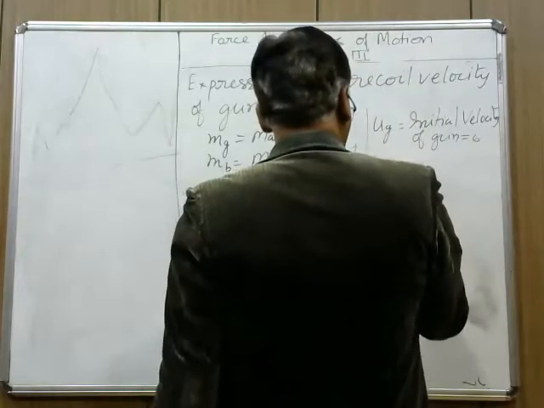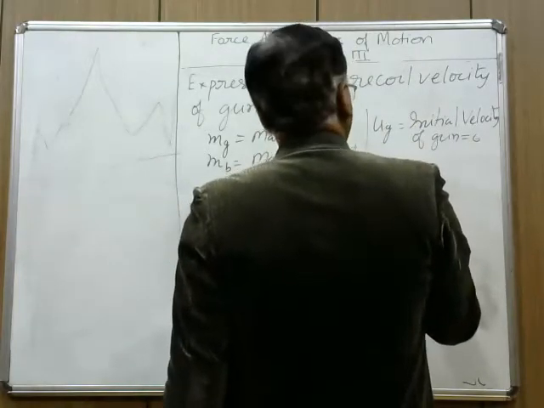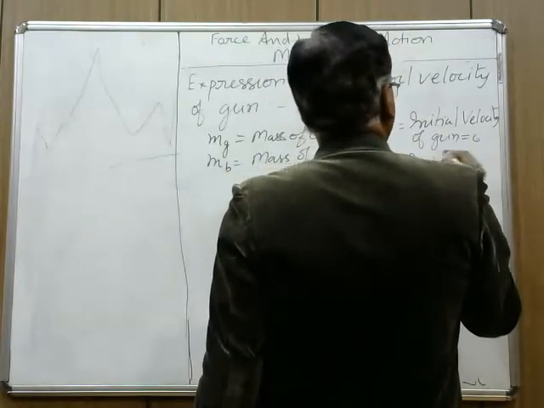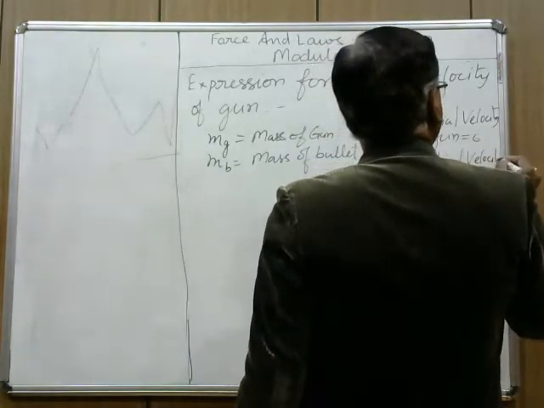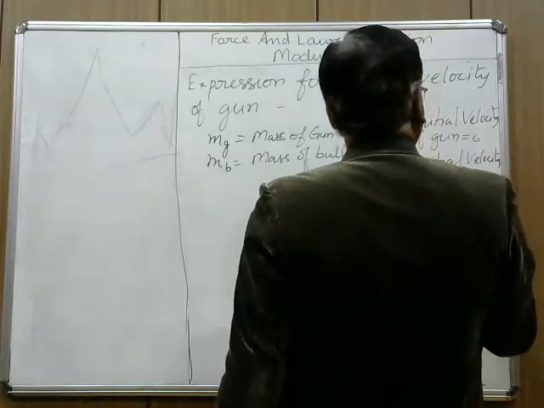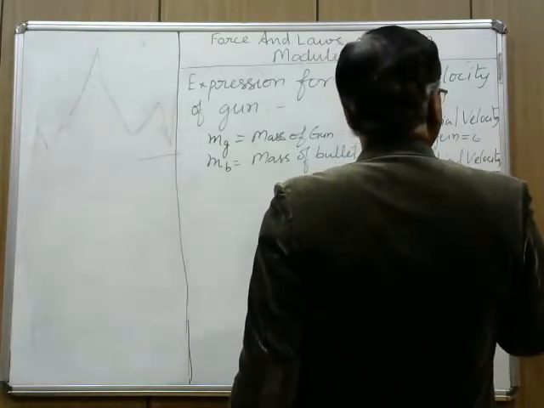I will make you understand. UB is initial velocity of bullet. This is also 0.